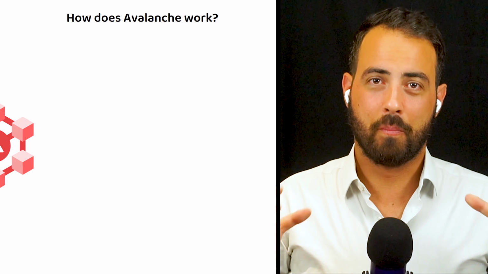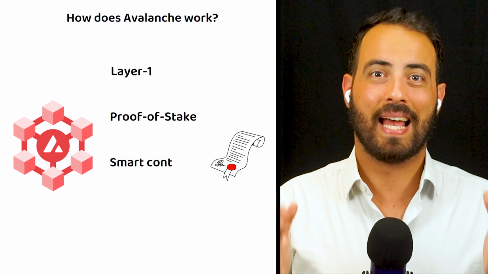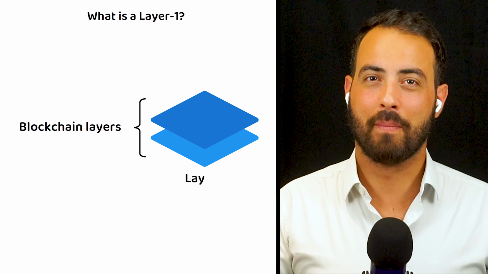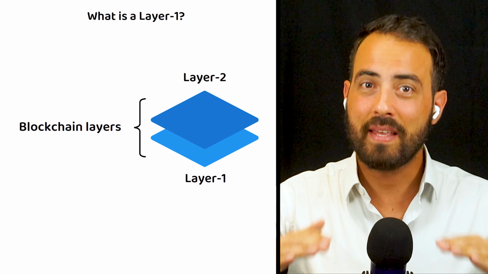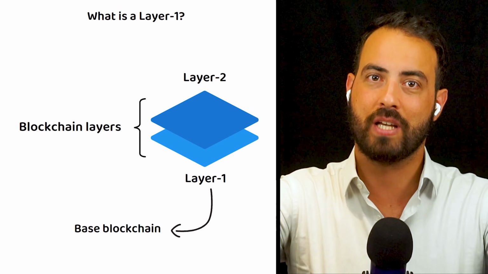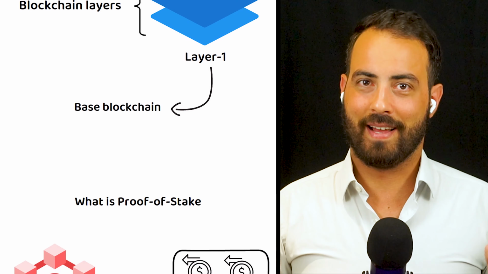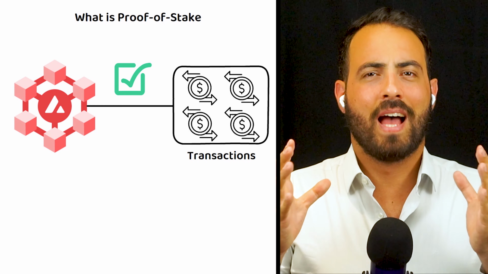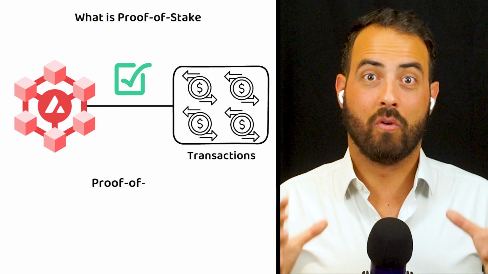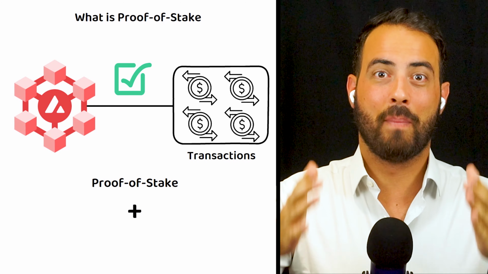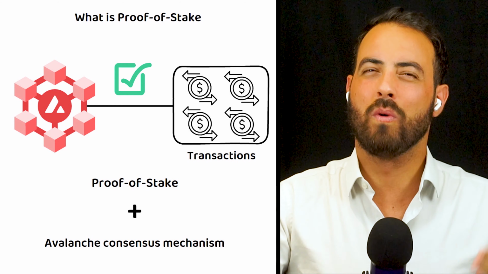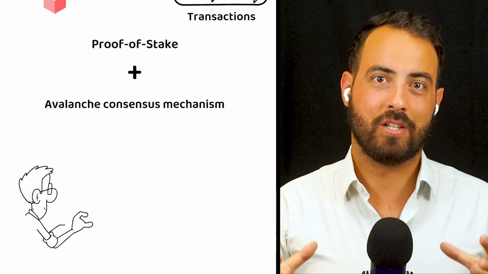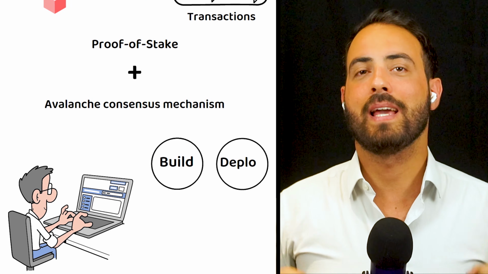Avalanche is a layer 1 proof-of-stake blockchain for running smart contracts and applications. To quickly recap, a blockchain layer refers to its place in the blockchain hierarchy, with layer 1 being the base blockchain from which all other blockchain applications are built. On the other hand, proof-of-stake refers to how it confirms transactions on the blockchain. Avalanche uses a proof-of-stake method for verifying transactions, which is aided by their unique Avalanche consensus mechanism, which I will come back to shortly. As I mentioned, Avalanche works as the base foundation for developers to build and deploy applications.